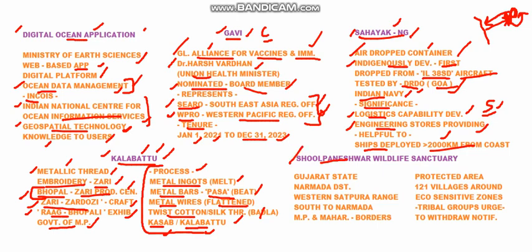Shulpaneshwar Wildlife Sanctuary is in the state of Gujarat. It belongs to Narmada district in Gujarat, and it is located in a very important zone, in the western Satpura range and south of the Narmada river. The Satpura mountain ranges are important and the Narmada river is also a very important thing. So it is placed in this environmentally and ecologically important place. This wildlife sanctuary also has common borders with Madhya Pradesh and Maharashtra.